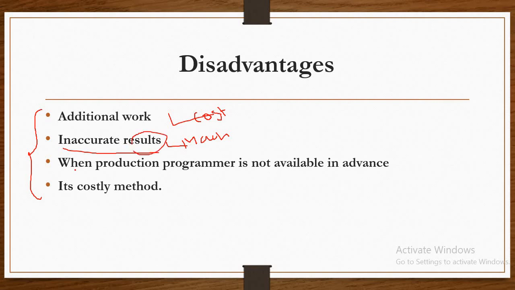Another disadvantage is when the production programme is not available in advance. It is difficult to estimate the machine hours, especially when the production programme is not available in advance. And the main one is that it is a very costly method. A blanket rate cannot be used in the machine hour rate, and that makes the method more costly. So these are the disadvantages of the machine hour rate.